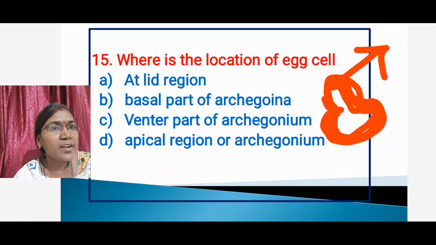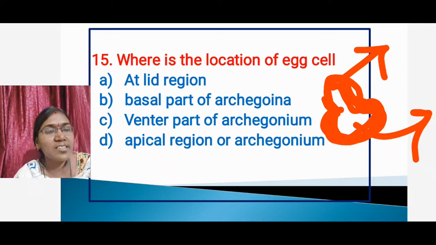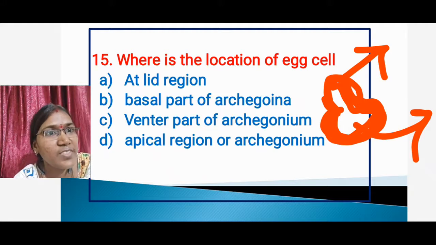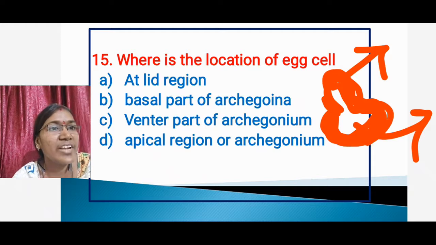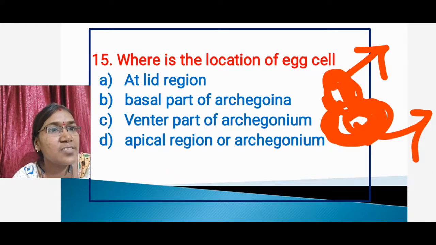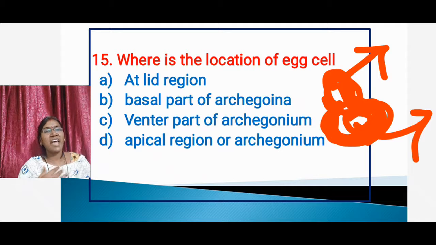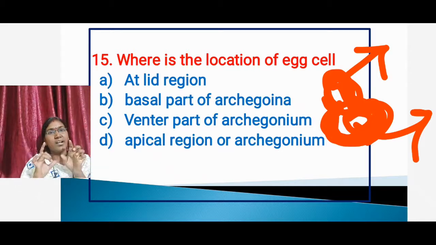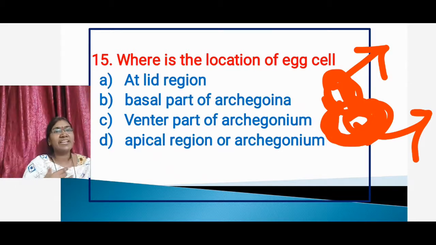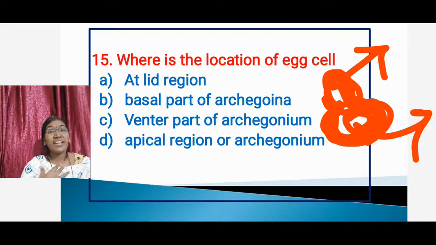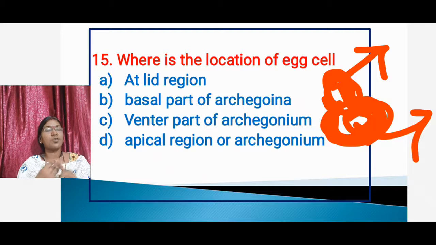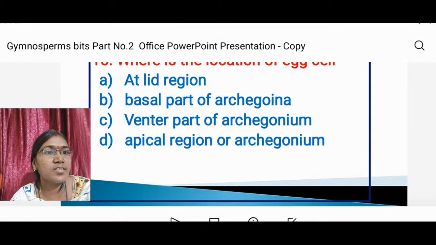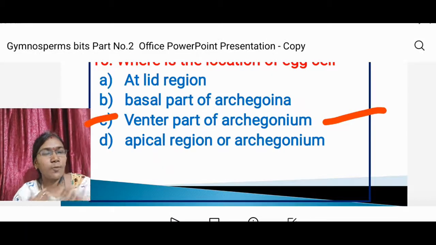This is the apical region, this is the basal region. At this region, the lid is present. This is the venter, and this is the neck. In the venter region, the venter canal cell and the egg cell are present. So the proper location of the egg cell is option C, venter part of the archegonium.